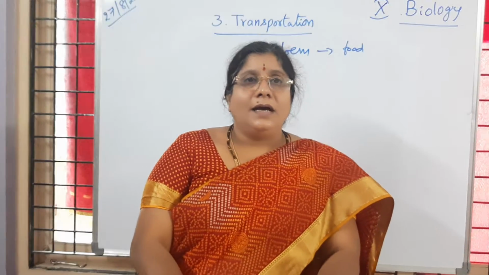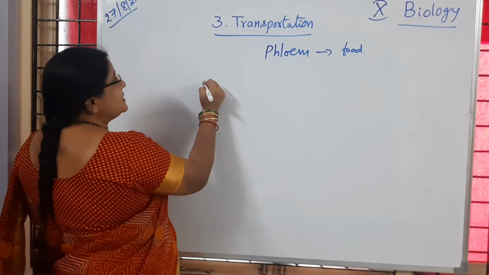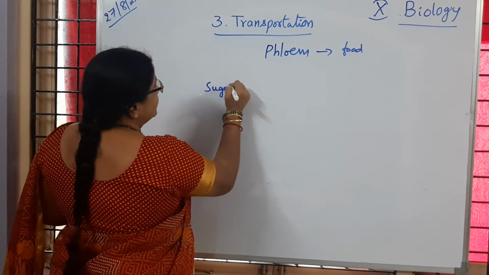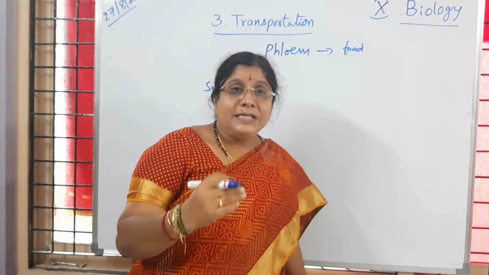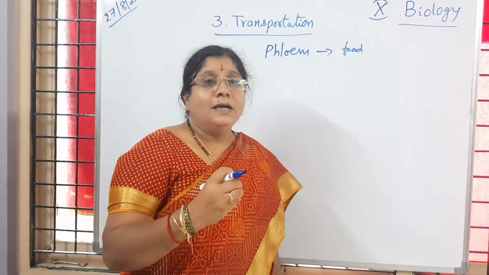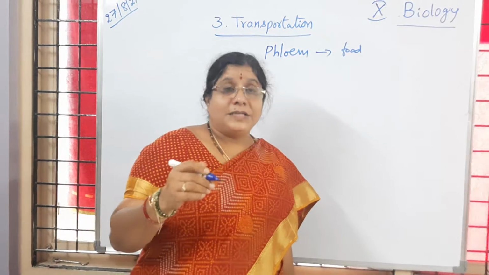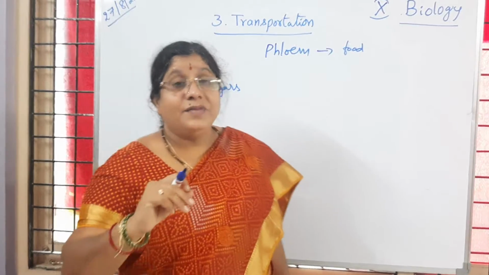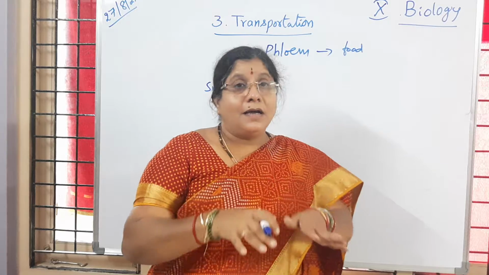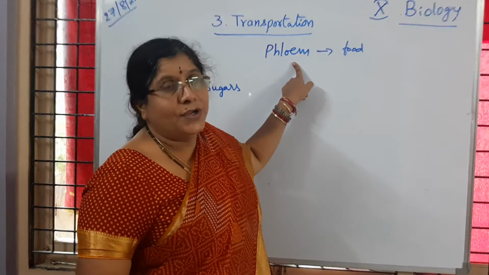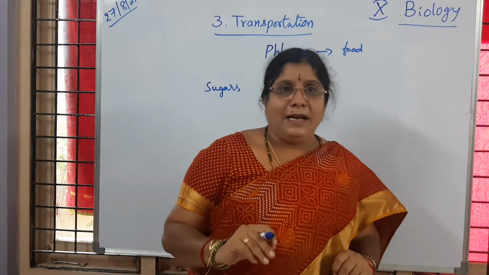So you know that the plants are preparing food by the process called photosynthesis. In photosynthesis, the sugars are prepared. First sugars are prepared, that we call glucose. So glucose, as it is prepared in the process of photosynthesis in the leaves, from the leaves it is going to be transported to different parts, especially the parts where they are vigorously growing and where the food is stored. To such parts the sugars are going to be transported through phloem tissue. Have you followed what I said?